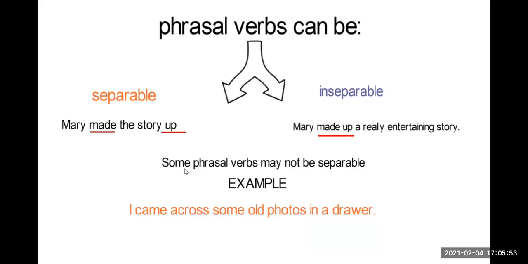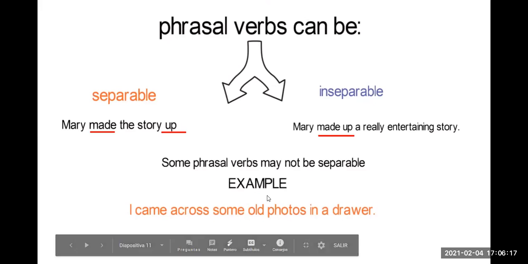Some phrasal verbs may not be separable. Algunos phrasal verbs no pueden separarse. Necesitamos ponerlos juntos. Pero hay algunos como made up que pueden ser separados o pueden ir juntos en una oración. Por ejemplo, I came across some old photos in a drawer.